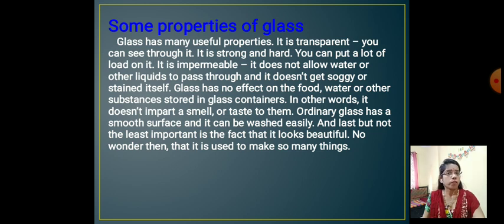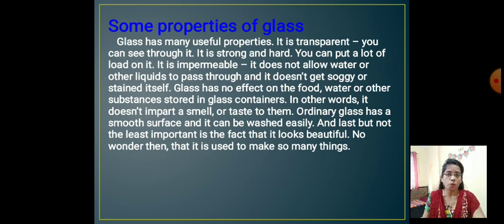For example, if you have paper and water, the water can remain on the same thing. And it does not get soggy. What is the meaning of soggy? It means very wet, soft, so unpleasant. It means the glass does not get soggy.